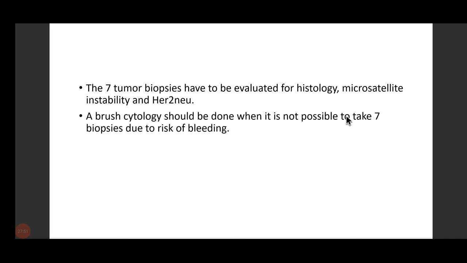What is hypermutable phenotype? Hypermutable phenotype means they are very highly prone to mutation. So microsatellite instability is important. HER2/neu is important because targeted chemotherapy, trastuzumab, will be used for these patients.